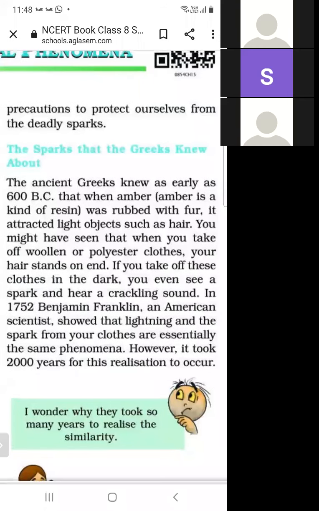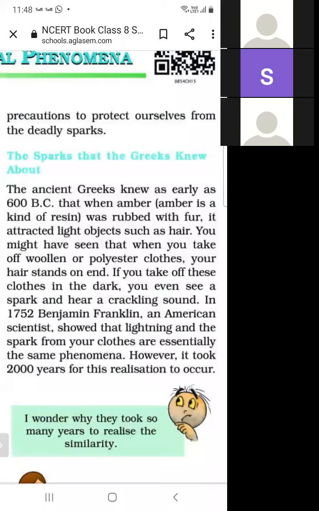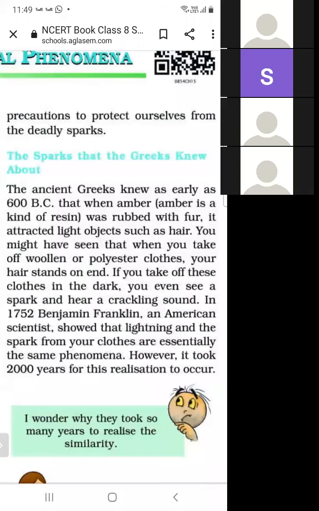But people did not trust these claims. So after many years, they did many experiments related to these claims, and finally realized that this really occurred.